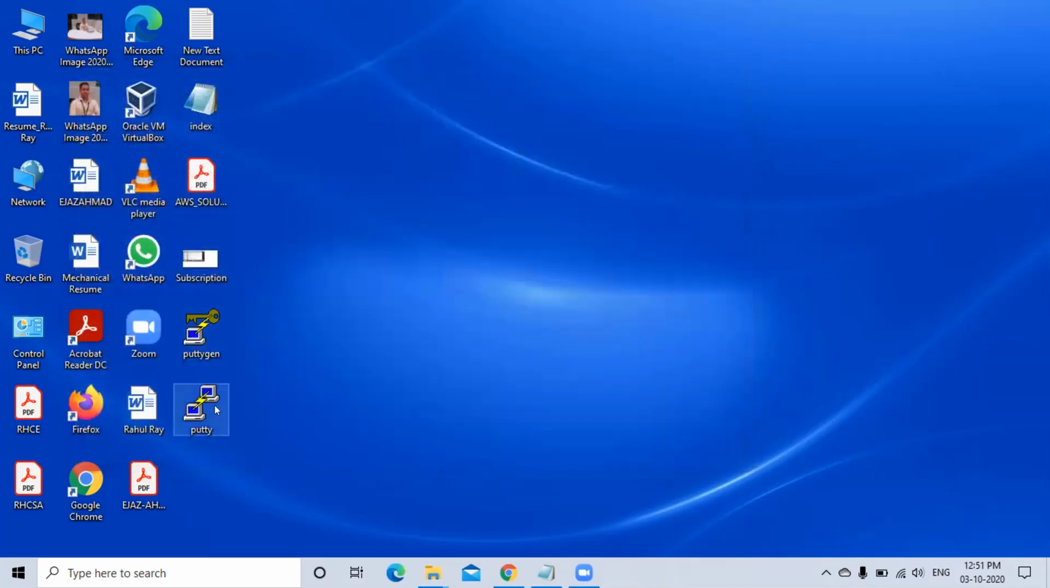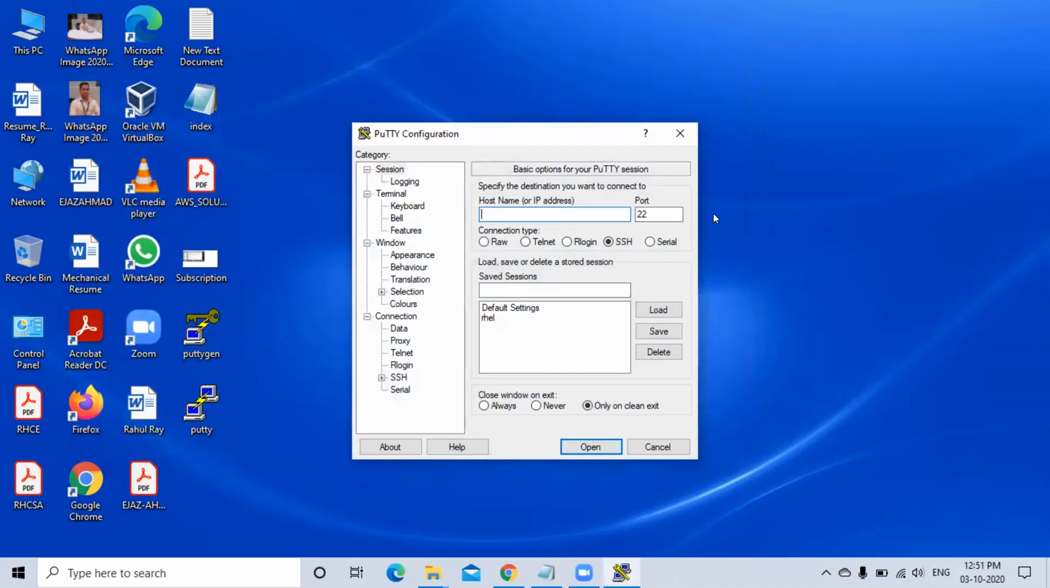Now again open PuTTY. Wait one second. Don't put anything. Now you click on RHEL. Click on load. Done. Put the IP address. Done. Click on save. Done. Now click on open.